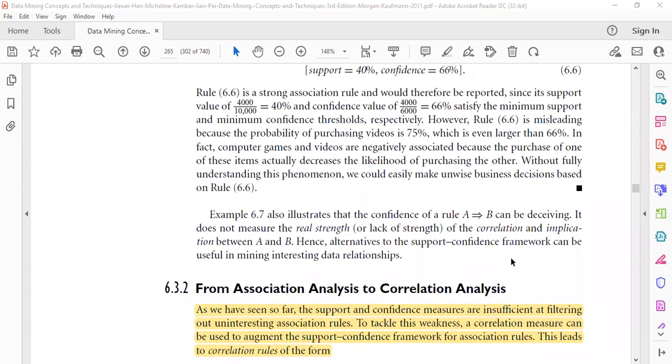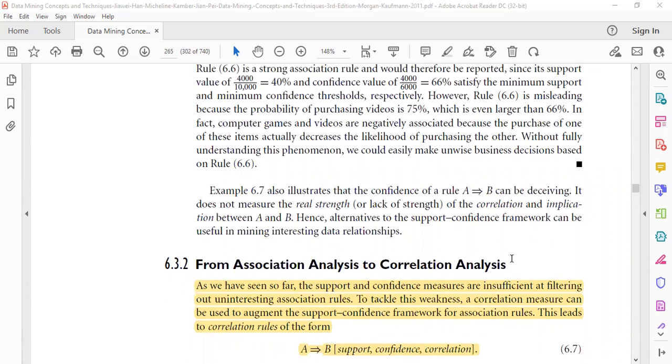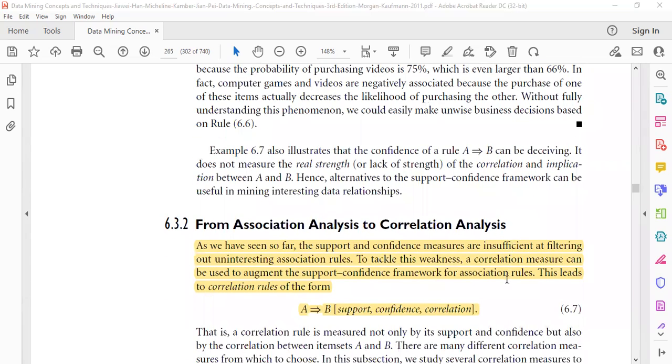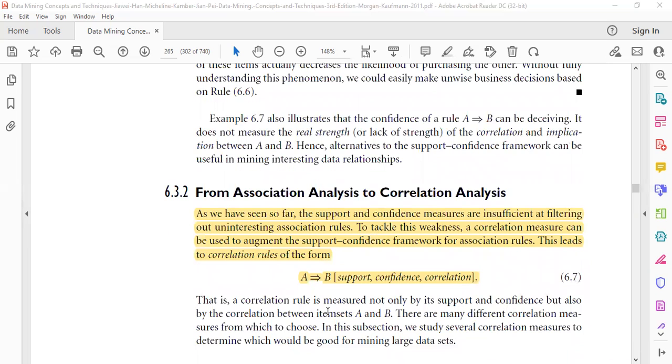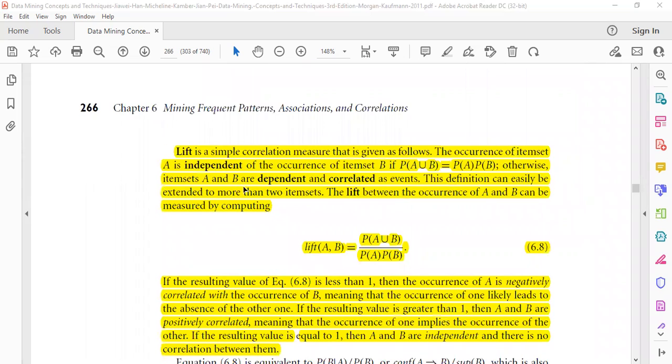So in order to find interesting association rules, we need another term, and that term is called correlation. Apart from support and confidence, correlation is also included in association rule mining. We have several metrics for measuring correlation, and one of them is called lift.